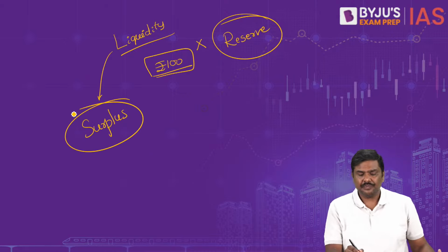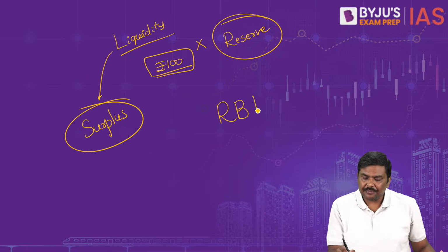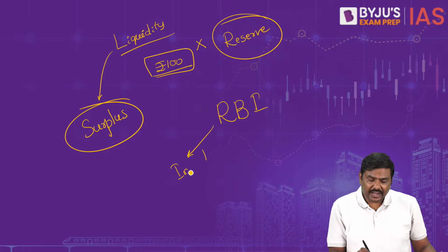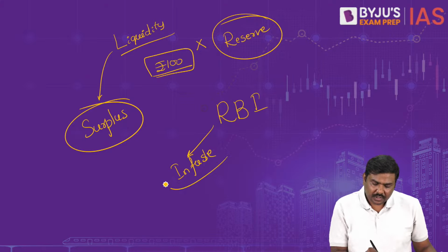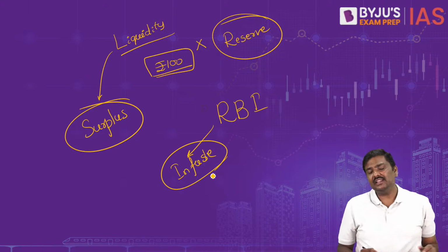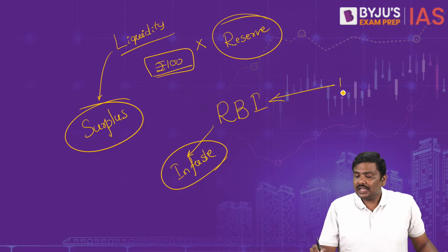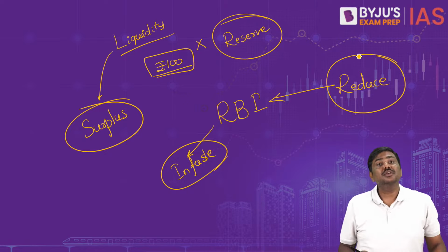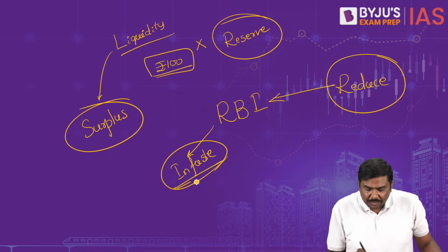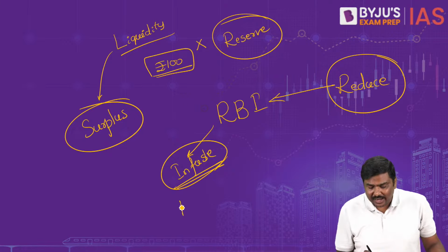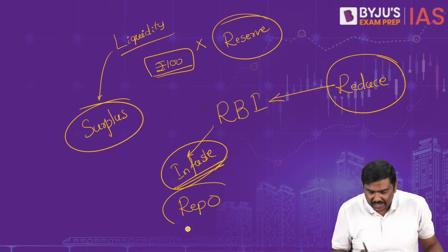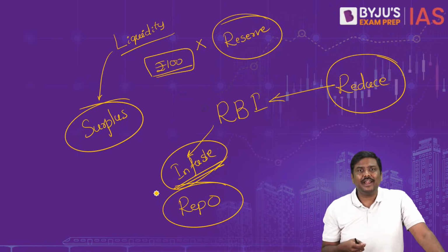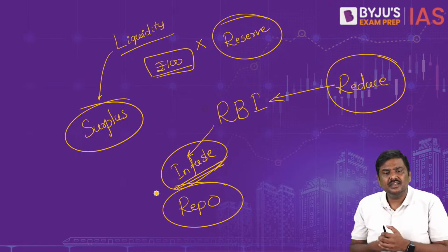Let me explain this. Please look at the picture here. RBI will infuse liquidity in the market. RBI will increase the liquidity in the market. RBI can also reduce the liquidity in the market. Correct? Sir, how? If RBI gives a loan under the repo rate, tell me what will happen to liquidity? If RBI gives a loan to a bank under the repo rate, basically liquidity will increase.